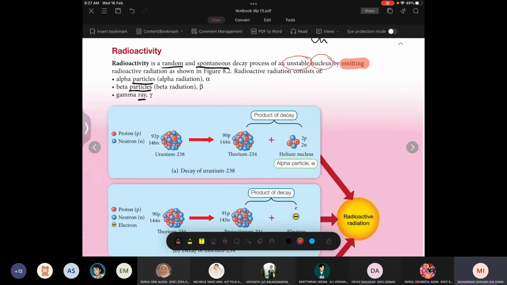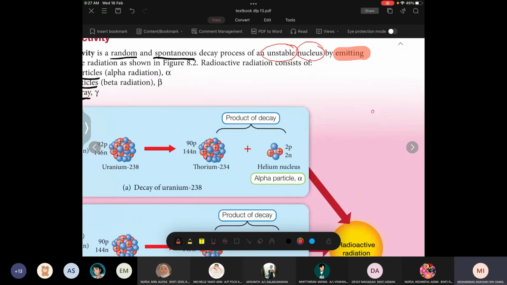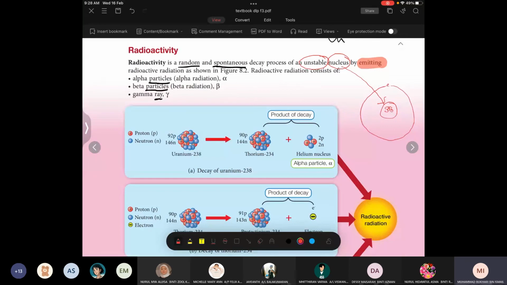So we have learned that we have nucleus in the middle, and then we have electron orbiting it. This is what we learned before. So what we are discussing here is the nucleus. That is why the topic here is about nuclear. Nuclear refers to nucleus activity. And then, as I mentioned earlier, we have three types of radiation. The first one is alpha, next one is beta, and last one is gamma. But gamma is not a particle. Gamma is a ray. That's why we use the term ray for gamma.